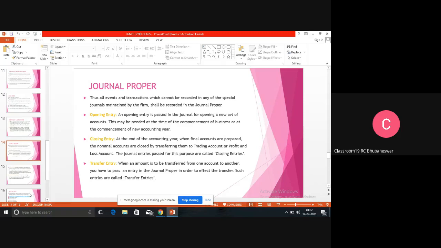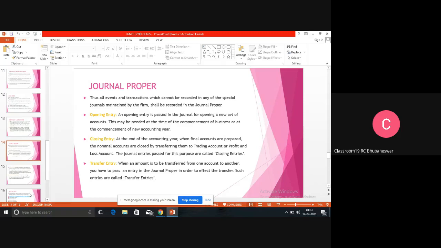But when the financial year ends, in the next year those transactions we will record first, and those transactions are known as opening entries. So opening entry means the transactions of the last year we are recording first in the next year, that is known as opening entries.